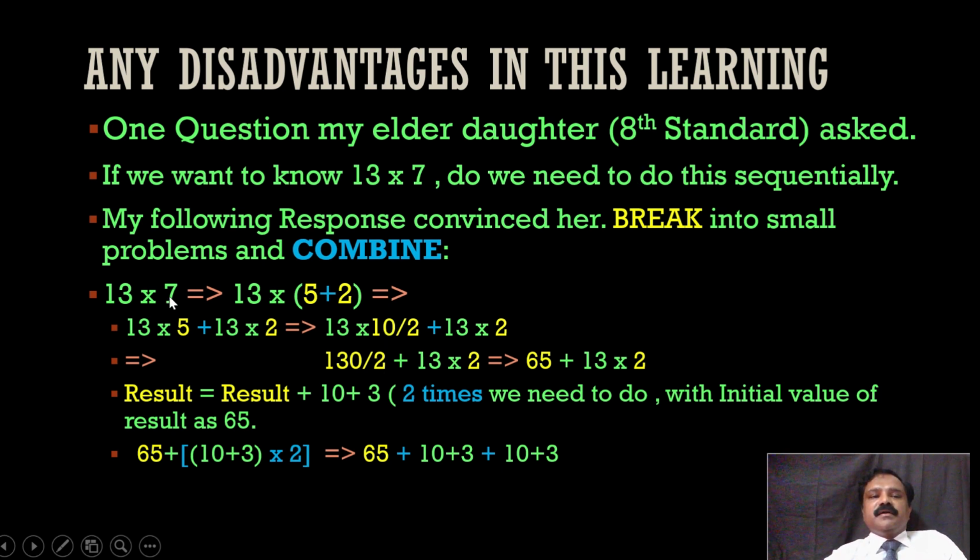So you can either break the 7 part or the 13 part, whichever is convenient for you. I hope there are no disadvantages. When we enhance and scale our logic, then definitely our logical thinking ability will increase. So this should be the way at 8th standard we should think, right?